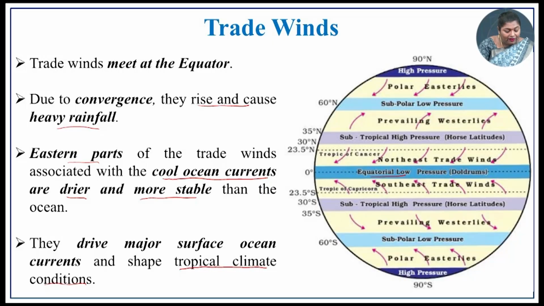The ocean current which is blowing here is very dry and more stable in nature than the rest of the ocean region. So, they drive major surface ocean currents and shape the tropical climatic condition. The tropical climatic condition is provided because of these trade winds. So, the trade winds play a vital role in determining the tropical climate region.